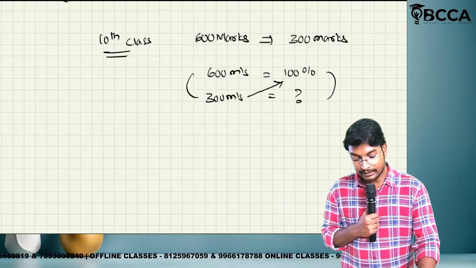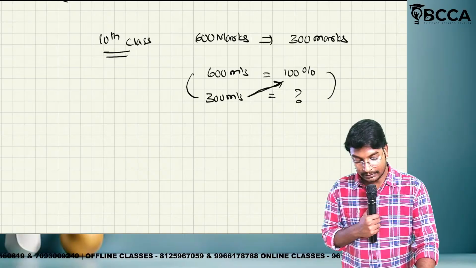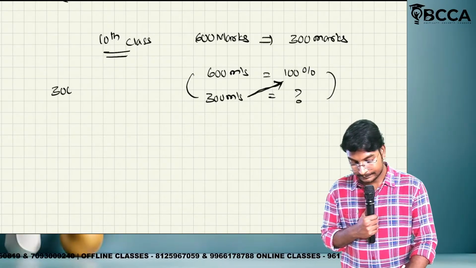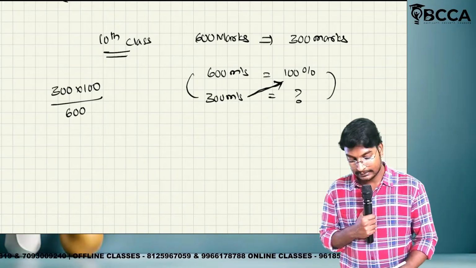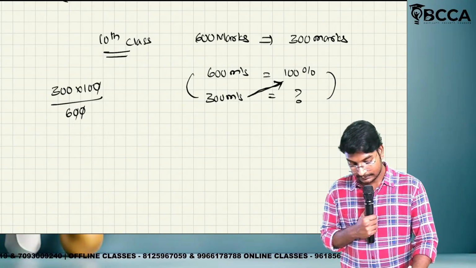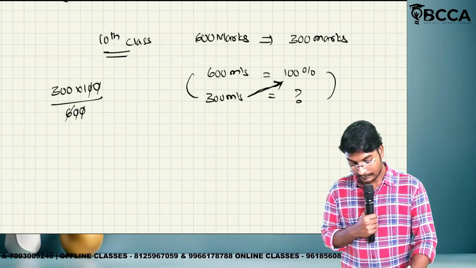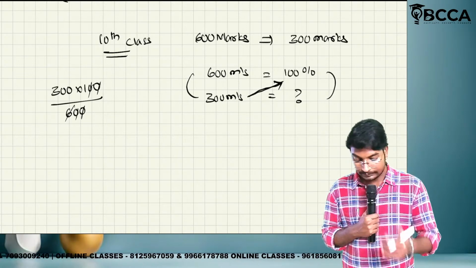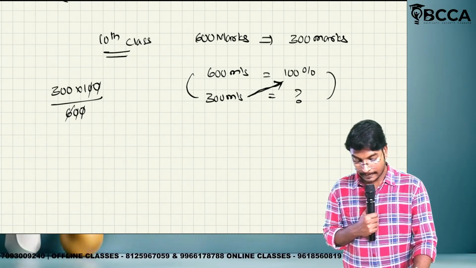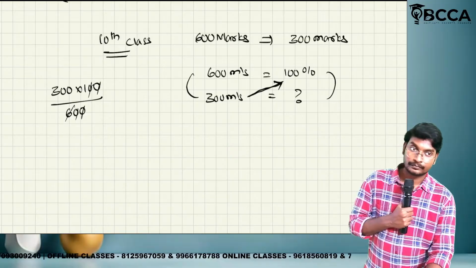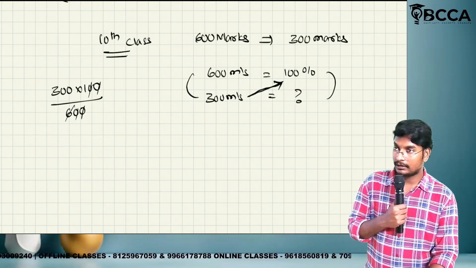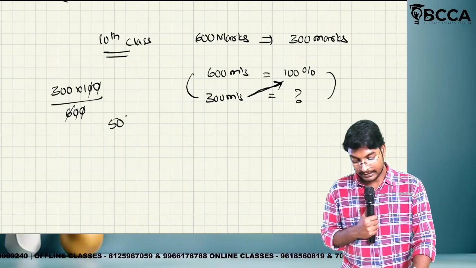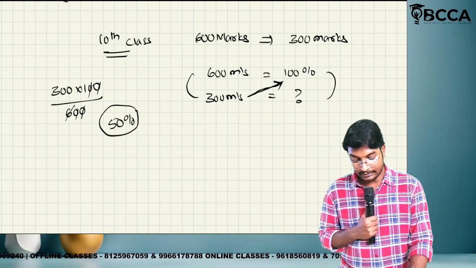How did we get it? We got 50. So that means 50 percentage.